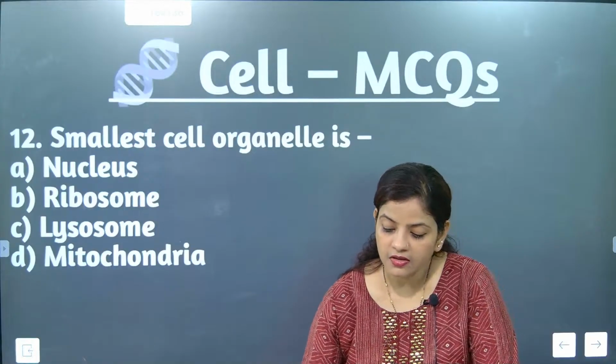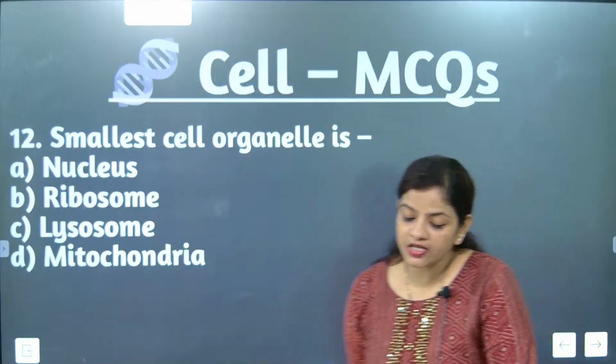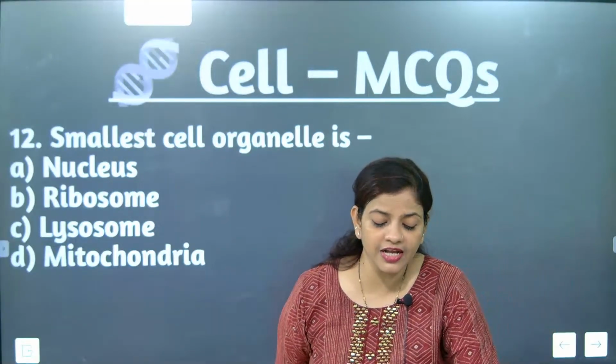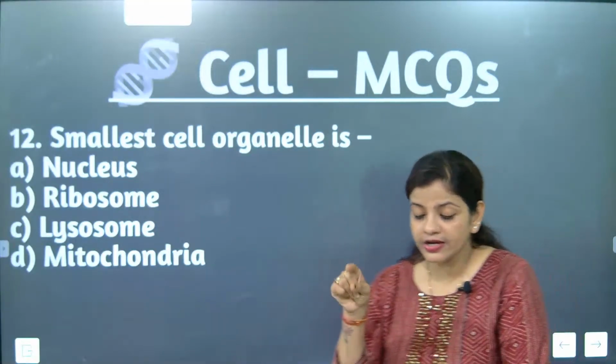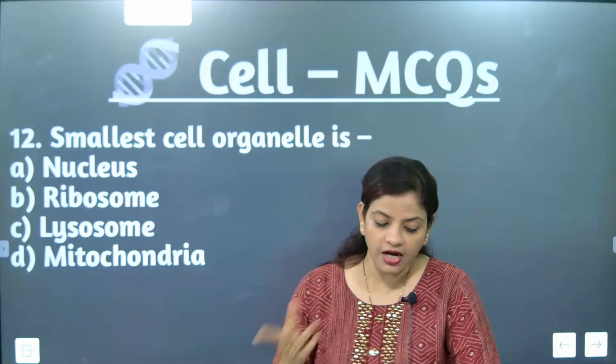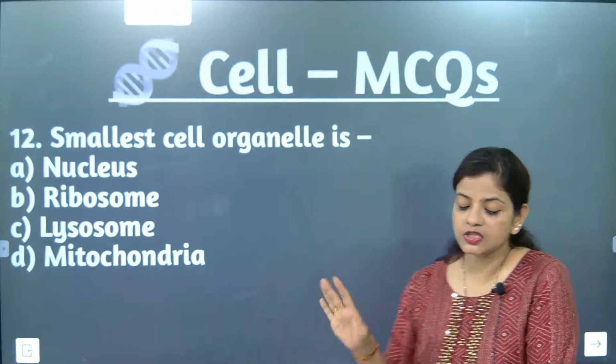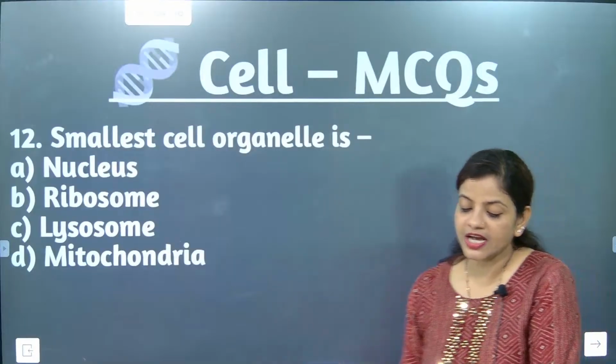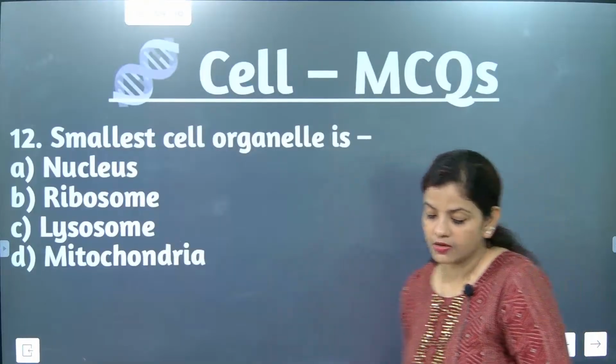You have to understand that the question asks which organelle is the smallest in the cell. So ribosome is exactly the smallest one. The question is exactly about the smallest cell organelle. Understood?